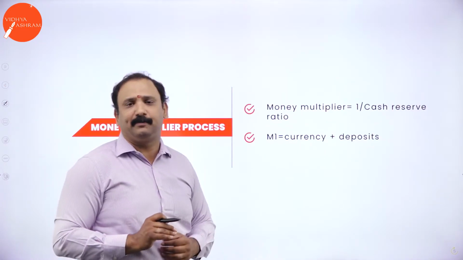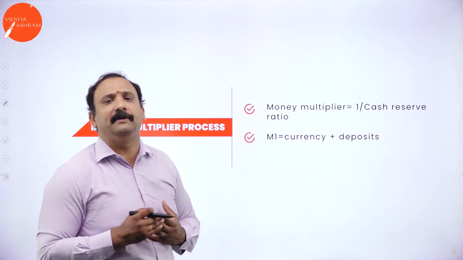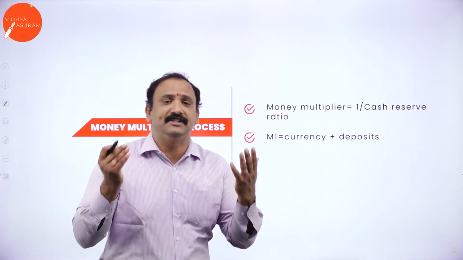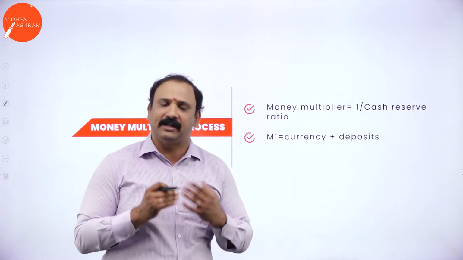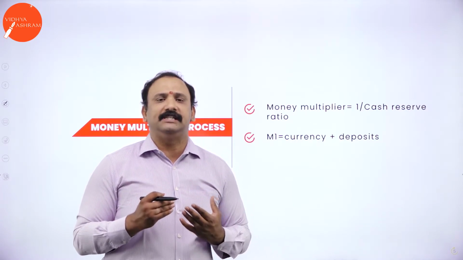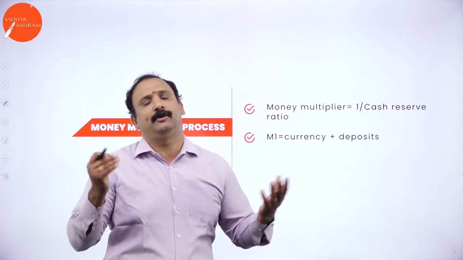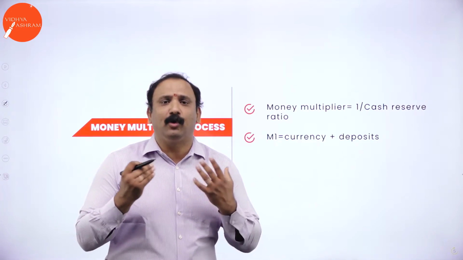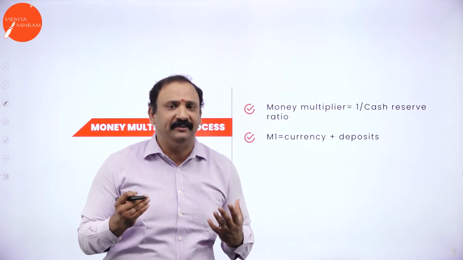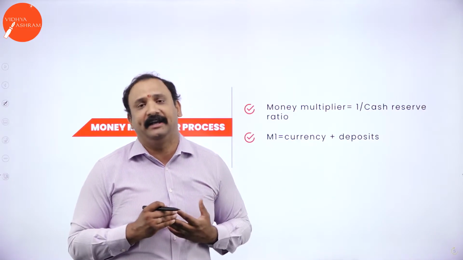Money multiplier process. Everybody wants to multiply money. Is that true? The answer is yes. If you put 1 rupee in the bank, after some days or months or years, you want to see that the money becomes 2 or 5 or 10. Money gets even more interesting when it starts multiplying by itself.